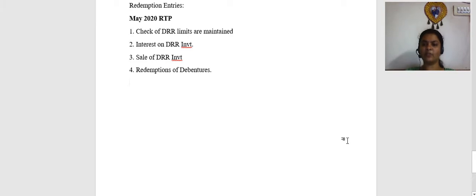Now this redemption of debentures is a direct simple entry, like a lump sum or one-time payment of redemption for the redeemed value of debentures. Before I go to the first three entries, let us quickly recap the journal entry for redemption of debentures. What is the entry when the debentures are redeemed, friends?